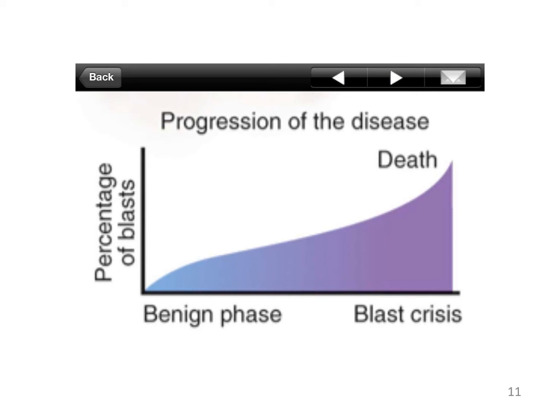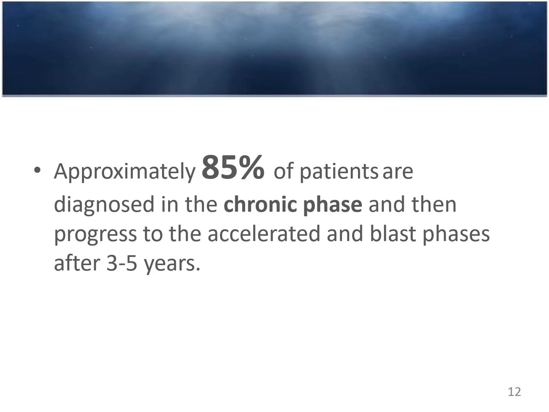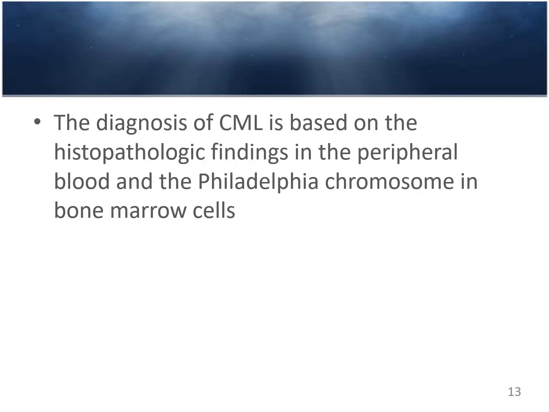So in the chronic phase, the patient is easily controlled with medications. Approximately 85%, dear students, a very high figure, 85% of patients are diagnosed in the chronic phase, and then they progress to the accelerated and blast phase after 3 to 5 years of diagnosis.